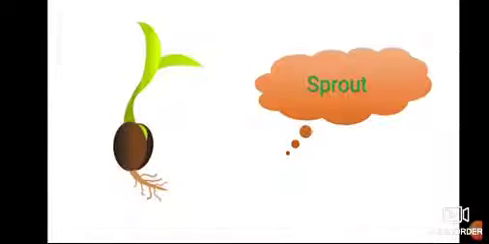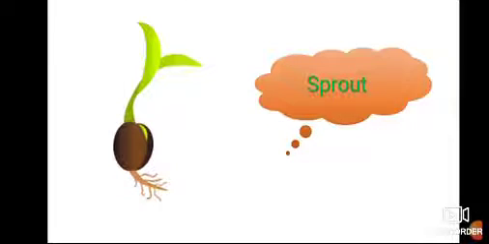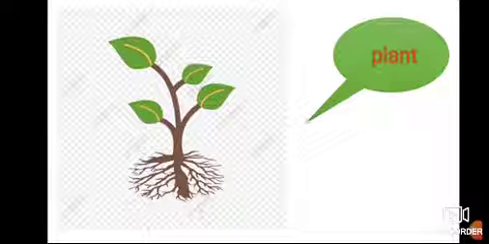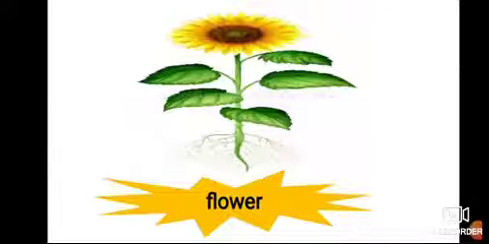So, Junior 1, number 1 is seed. Sprout. Plant. And number 4, it will be a flower. Flower.